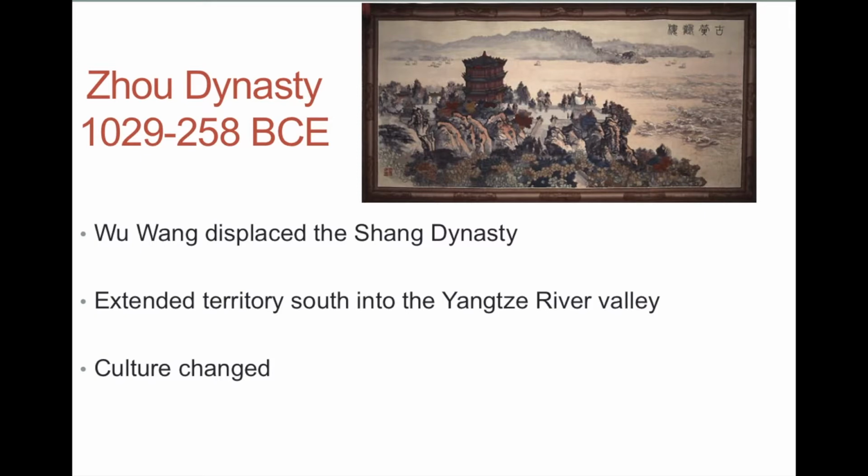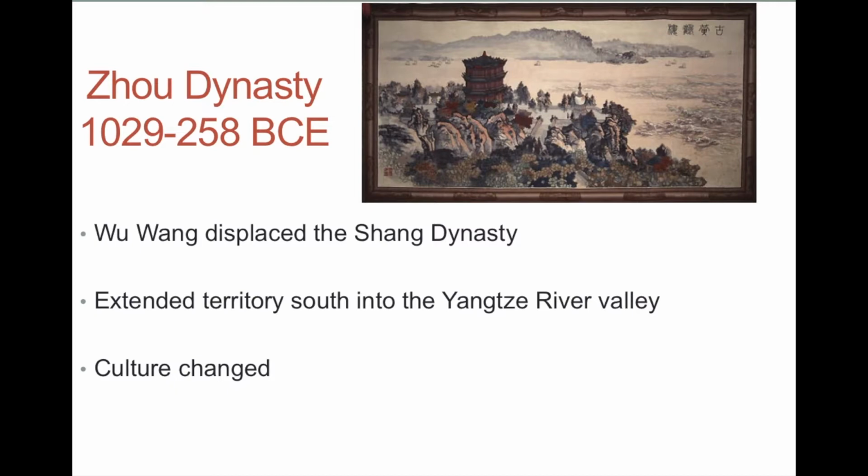Now, we do see a change in culture. Ultimately, during this time, we see some standardization happening. So, we promote one standard spoken language, which is Mandarin Chinese. The books are also written in Mandarin Chinese. This is the language of the government as well. And really, what we're seeing is a greater emphasis on military and less on intellect.